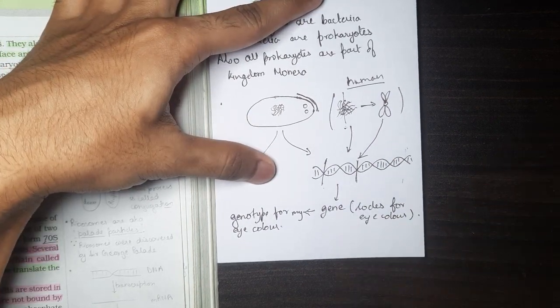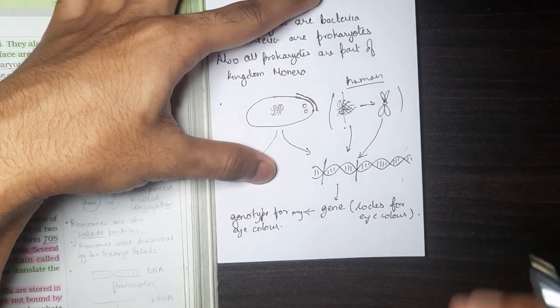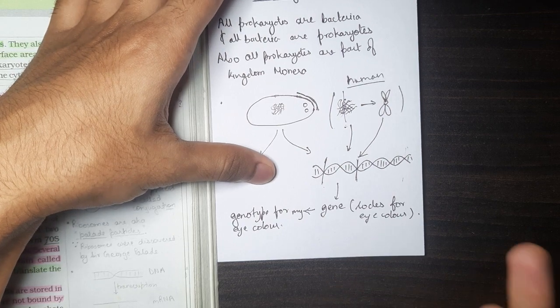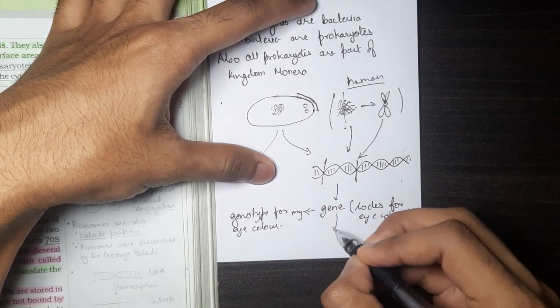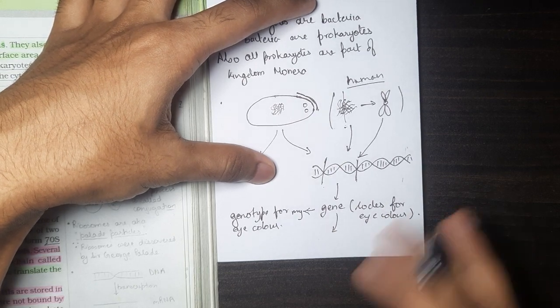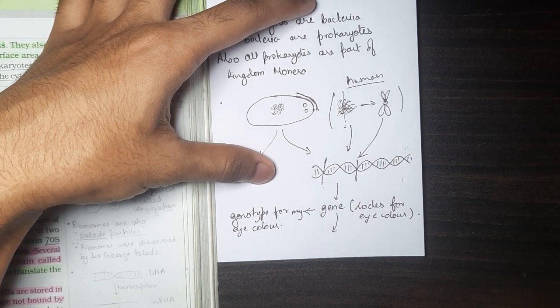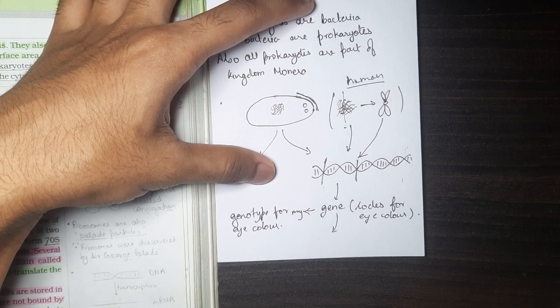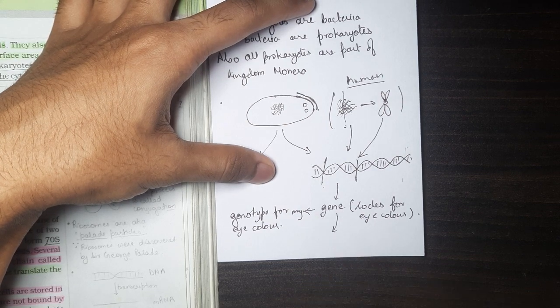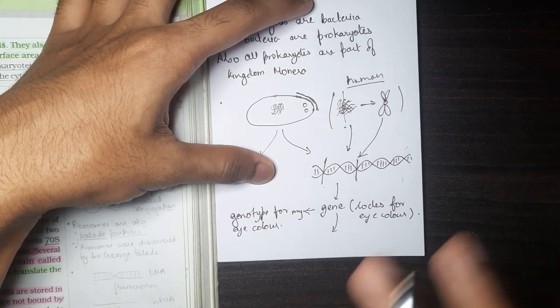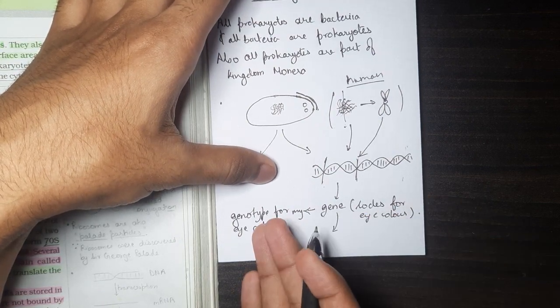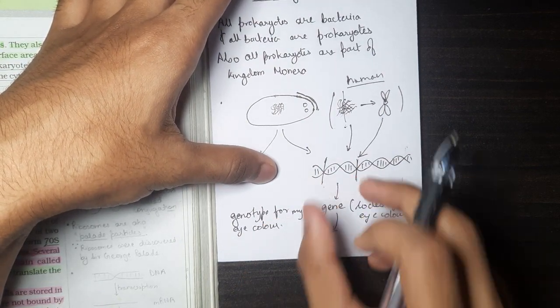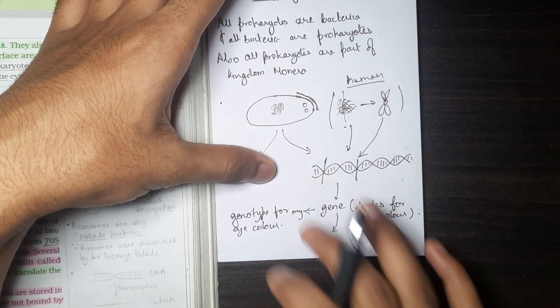And let's say that when you look at me, you see that the color of my eye is black. So if the color of my eye is black, then the phenotype for this gene is black. I hope you're feeling what I'm trying to say. The gene is the genotype for my eye color. This particular gene is deciding my eye color, hence I call it the genotype.